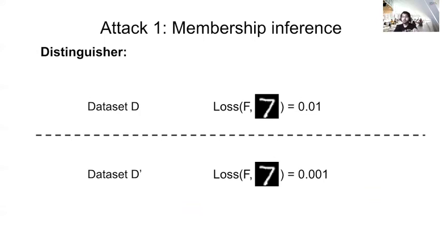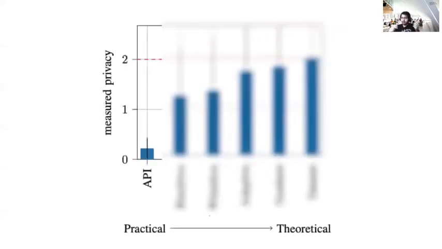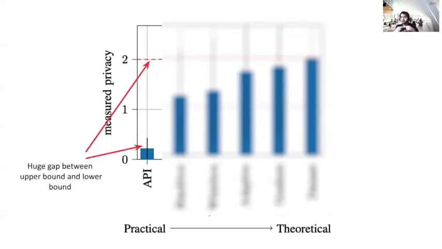If it's more than something, it's D. So if we apply this attack on the MNIST dataset and compare it to the theoretical bound that we get from DPSGD, we see that there is a huge gap between the actual privacy and the upper bound privacy that we're getting from these attacks.